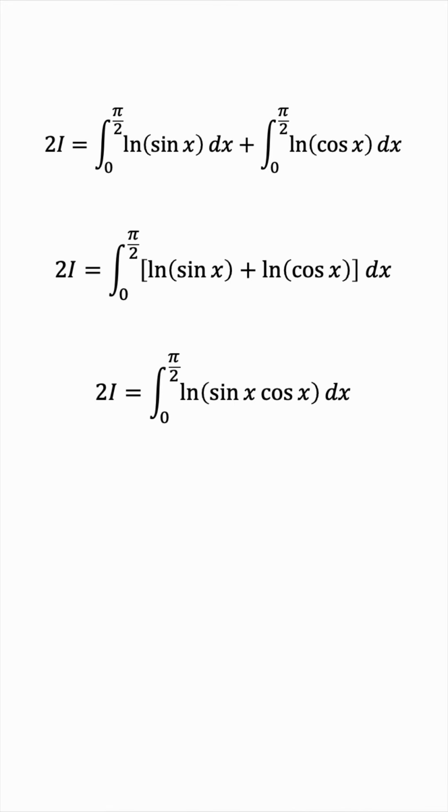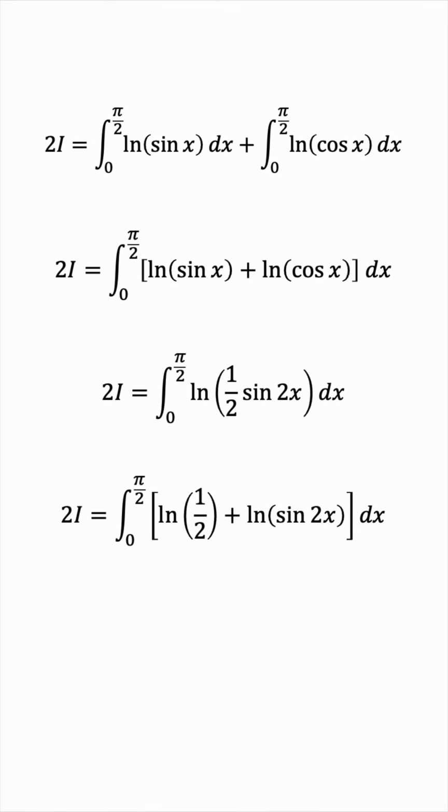And once more, this reminds us of a very important identity. This time it's trigonometric. Notice that sine x times cosine x appears in the double angle identity for the sine function. Sine 2x is identical to 2 sine x cosine x. So the product of sine and cosine is equal to 1/2 sine 2x. So let's replace that in the integral. And now we can invoke the same property of logarithms to separate the product inside the log into a sum of two logs. We'll have the natural log of half plus the natural log of sine 2x.